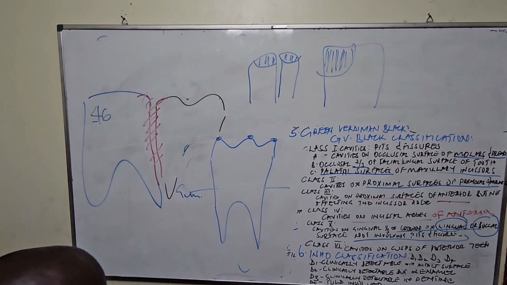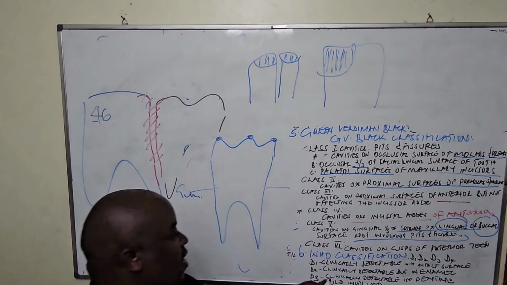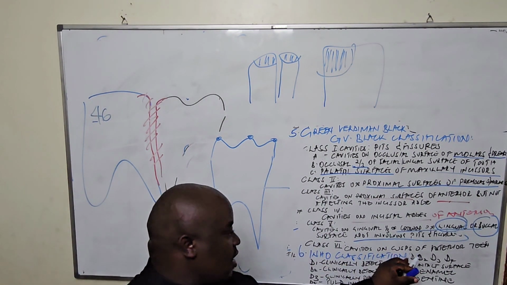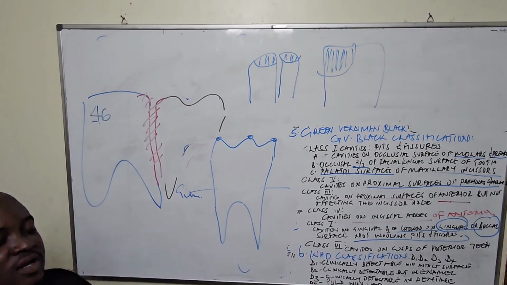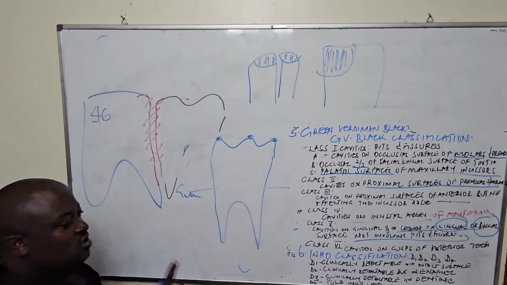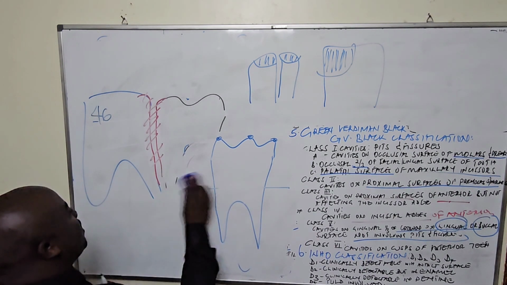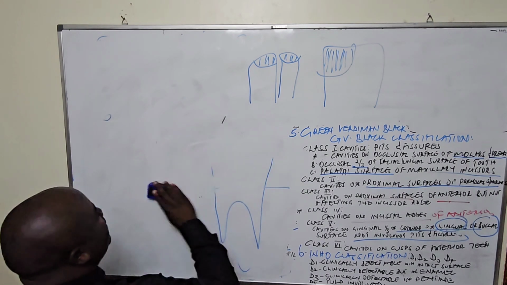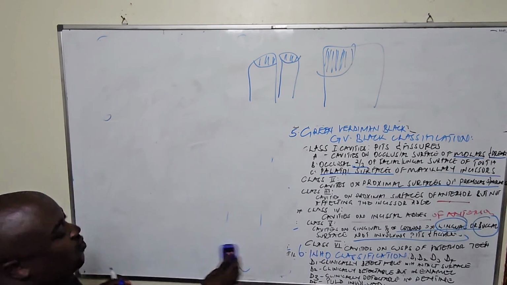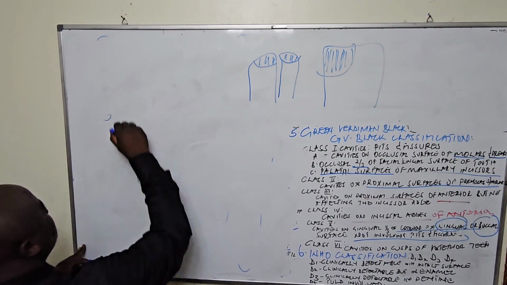We shall have the last classification according to the World Health Organization, or the WHO classification. This one gave it in terms of D1, D2, D3, and D4. Remember the diagram we began with, where we have a tooth.